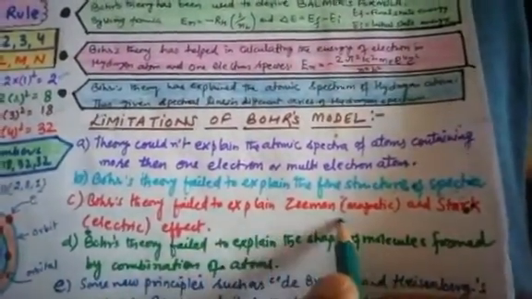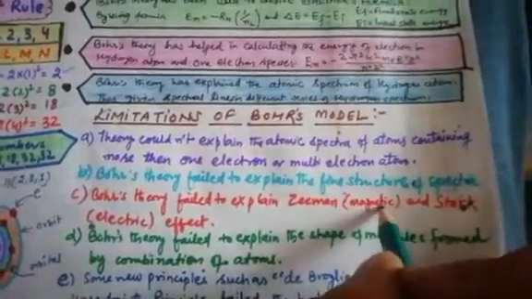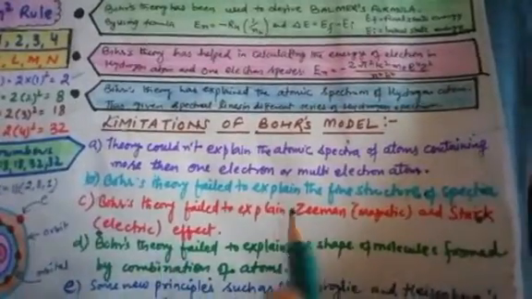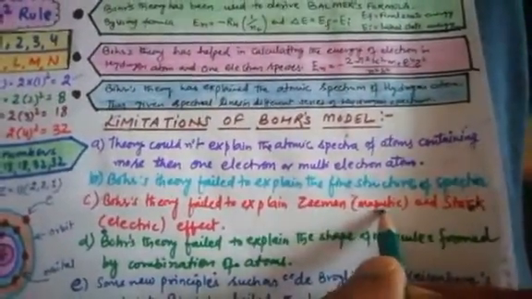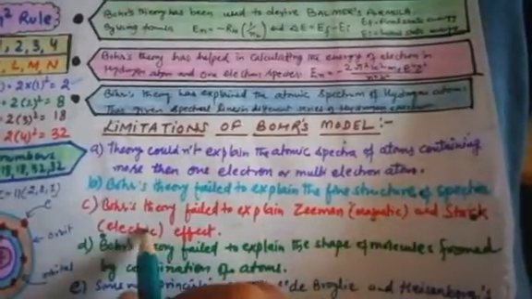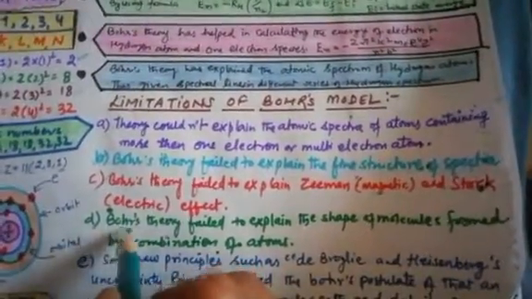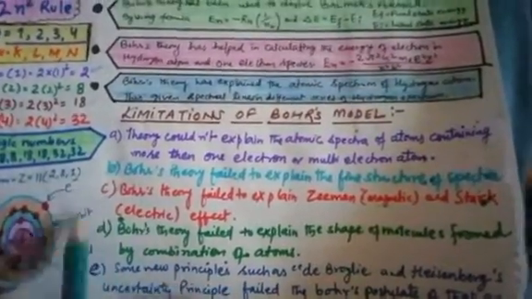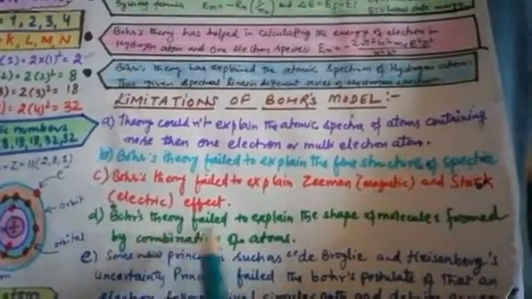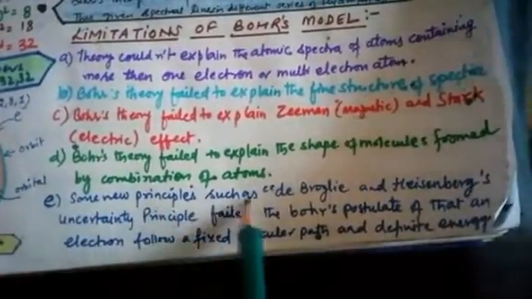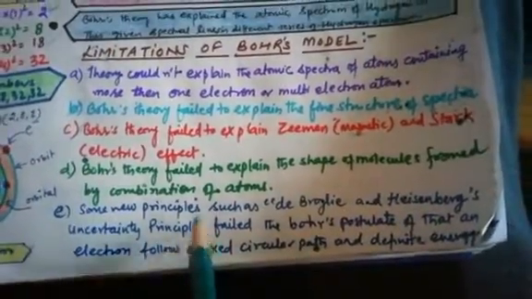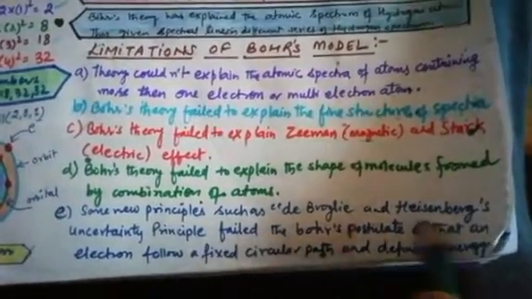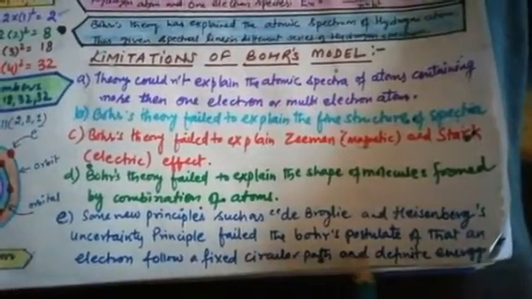Third, Bohr's theory failed to explain the Zeeman effect and the Stark effect. As you know, when light strikes an object, it is diffracted in two ways, in a magnetic and an electric field. Yesterday we did this in wave nature. So he failed to explain that the magnetic field effect is called the Zeeman effect and the electric field effect is called the Stark effect. Fourth, Bohr's theory failed to explain the shape of molecules formed by the combination of atoms. The moment atoms combine and form a molecule, the shape of the molecule is not explained by this theory. Some new principles, such as de Broglie and the Heisenberg uncertainty principle, which we will study in further videos, challenged Bohr's postulate that an electron follows a fixed circular path, which we'll discuss in detail in the next video.